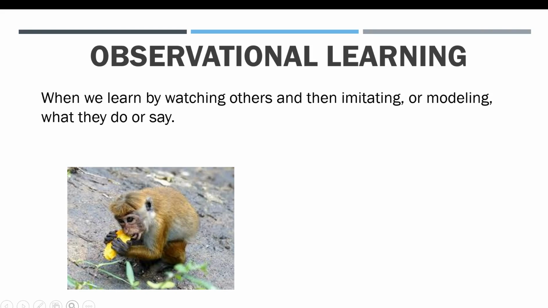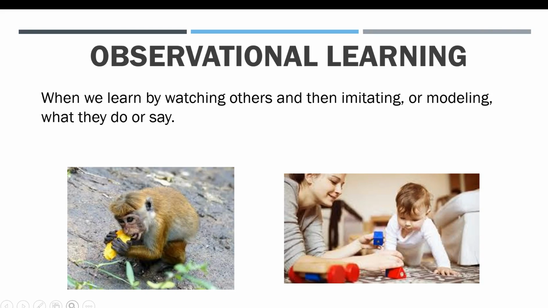They could also watch them to see how they eat the fruit in a certain way that is easiest. Or a child could watch their parents build blocks or do other tasks and then try to replicate that task by watching and then modeling their behavior.